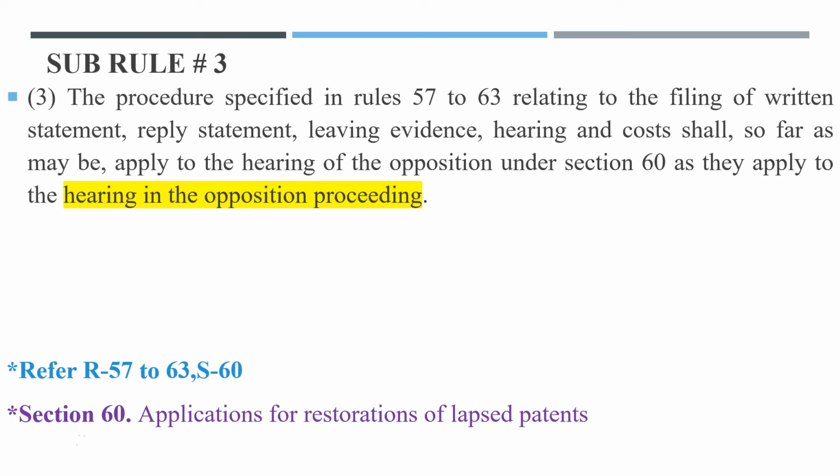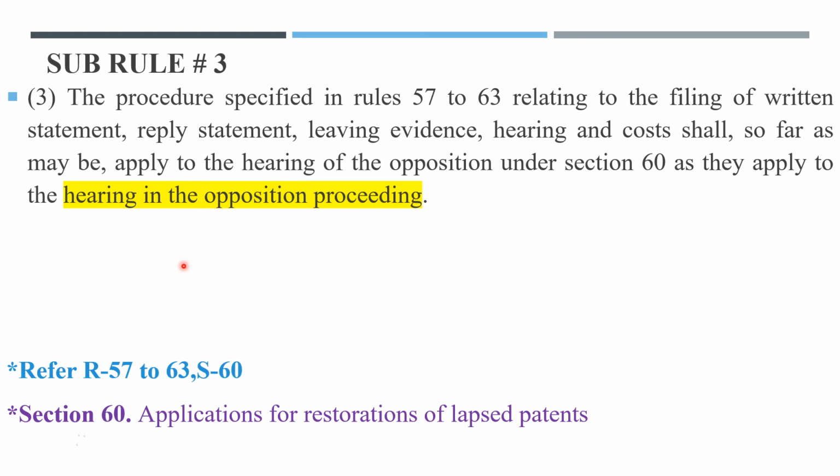Subrule 3 says the procedure specified in rules 57 to 63 relating to the filing of written statement, reply statement, leading evidence, hearing and cost shall so far as may be apply to the hearing of the opposition under section 60 as they apply to the hearing in the opposition proceeding. For this please refer rule number 57 to rule number 63, and also refer section 60, where section 60 is applications for restoration of lapsed patents.